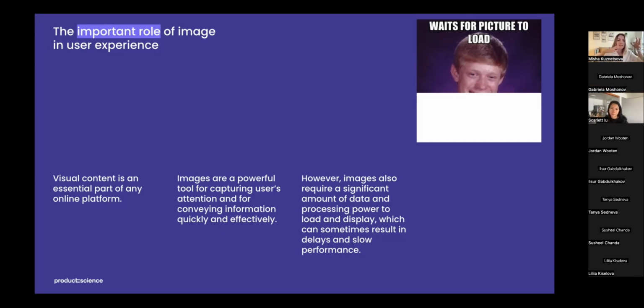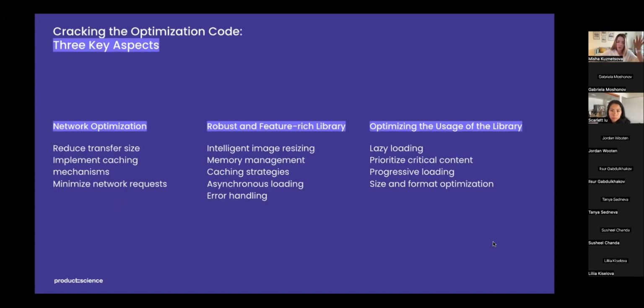The delays and slow performance caused by image loading and processing issues can harm user satisfaction and overall platform performance. Before showing you real examples, I want to highlight 3 key aspects that I'll cover today. I call it cracking the optimization code.